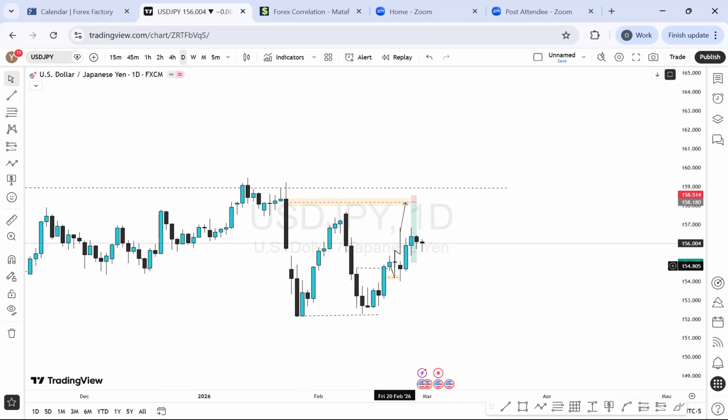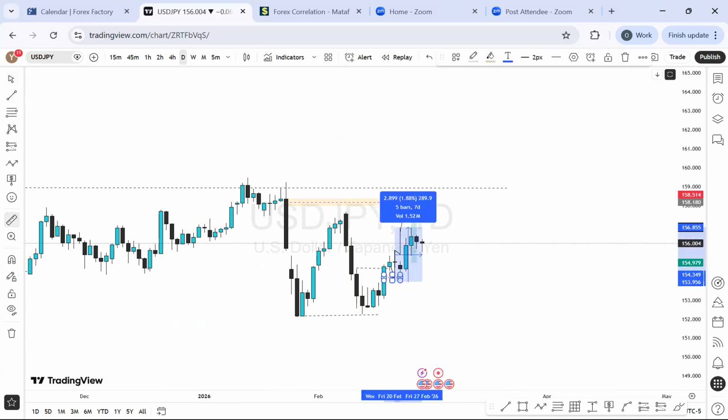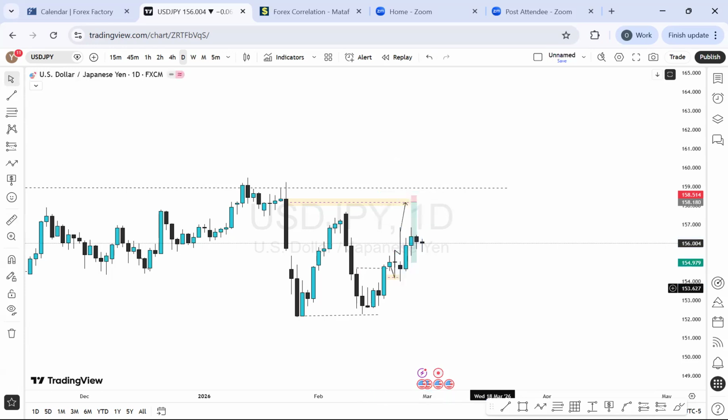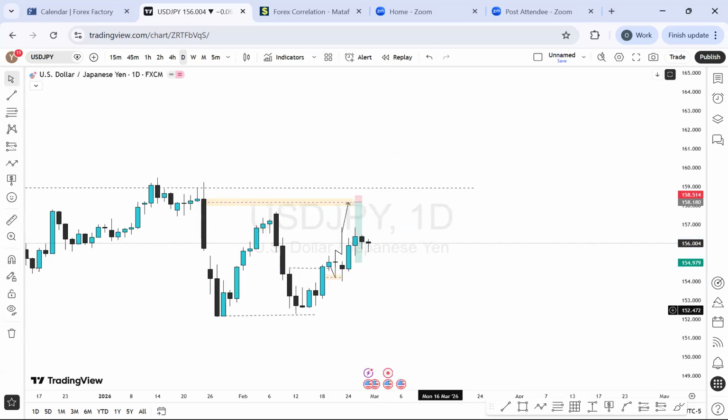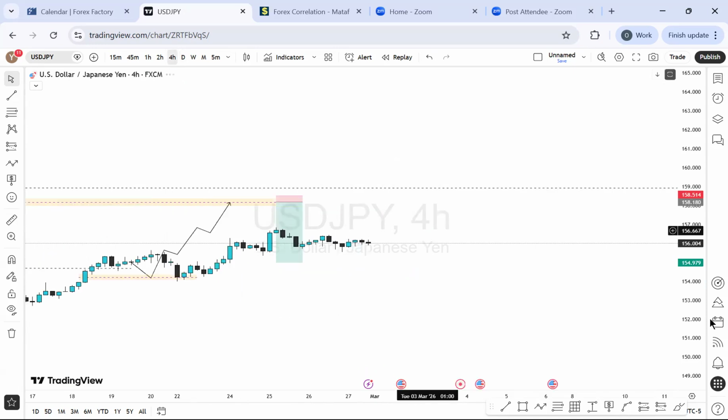And last week we projected it was going to move this way and it moved exactly that way. Last week, this gave over 300 pips back and forth, right? And then just to look at this from a simple perspective, we have a momentum here around this price level. We want to see the price get there before we have a sell. And that is on the daily time frame perspective. If you go to a 4-hour time frame, it's looking just like that.